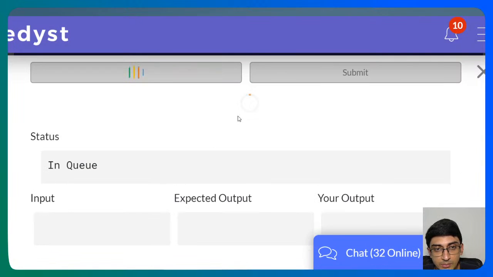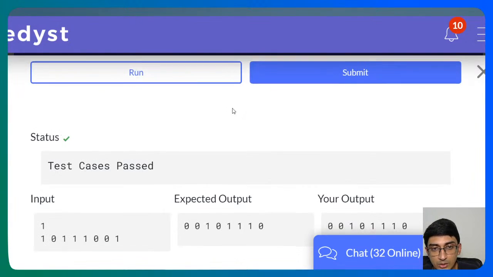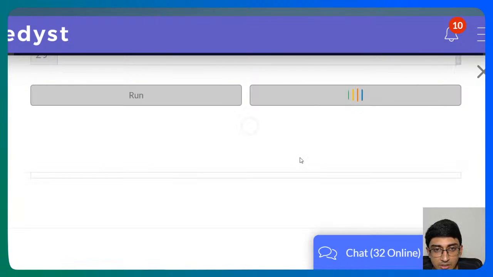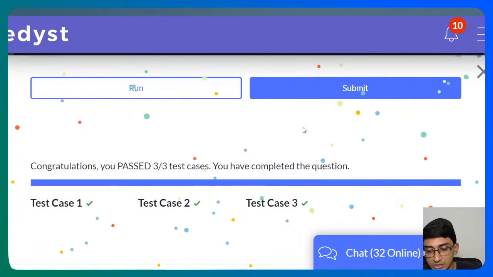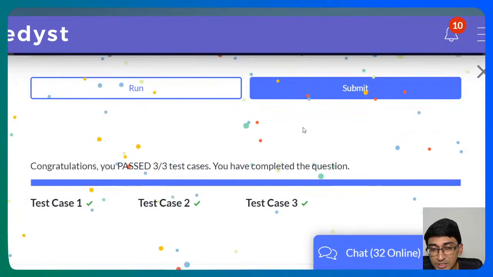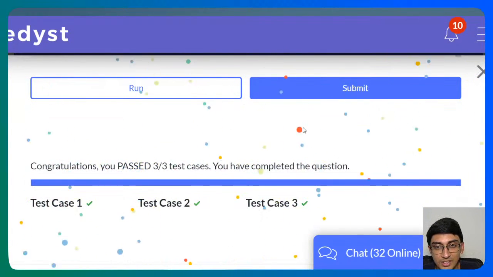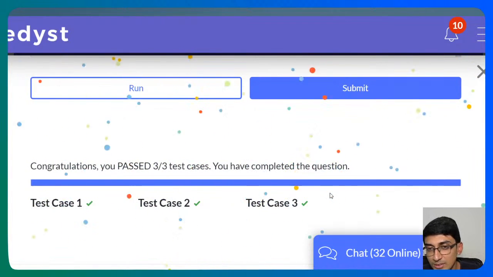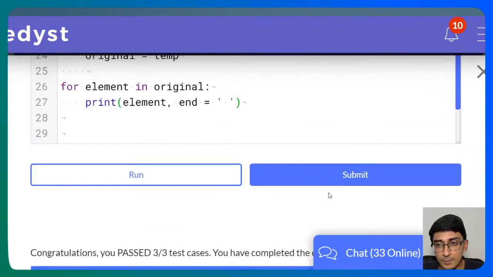Let's run it and check whether we get any errors or any output errors or anything. Okay, it passed the test cases. It passed these test cases. Let us submit and check whether it passed all the test cases. Yes, it does pass all of the test cases, with that amazing animation which we all love, which is the Edyst platform's way of telling you that you've actually passed all the cases. So yeah, that was the question.